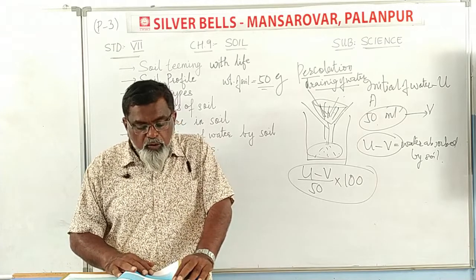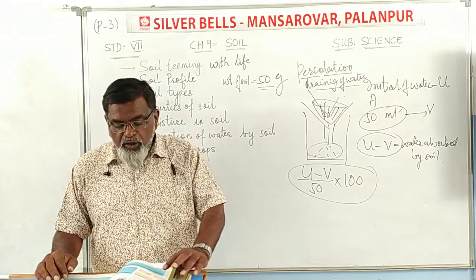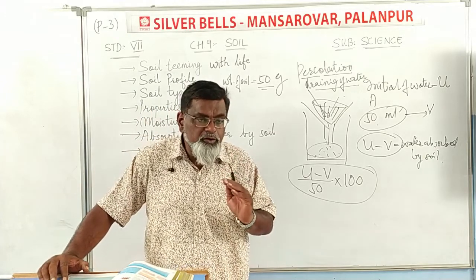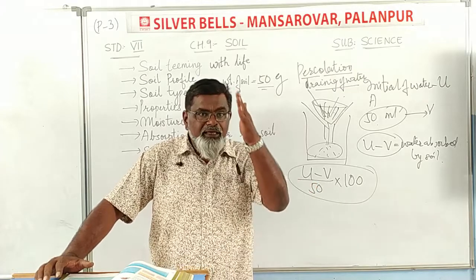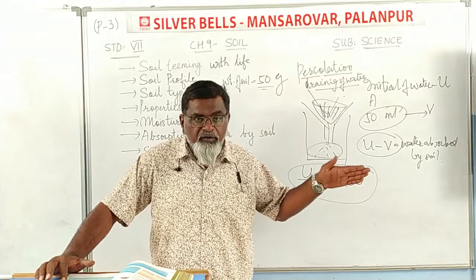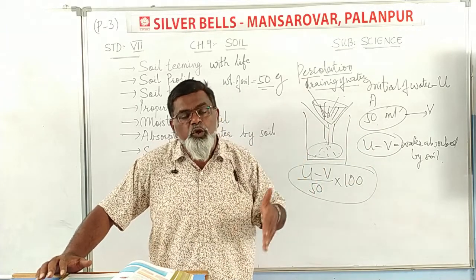Soil with a higher or lower rate of percolation? They need a higher rate of percolation. And now the last part is soil erosion. Soil erosion means the soil which has been washed away by water, mainly rainwater. They are washed away by water from one place to another place, which is called soil erosion.